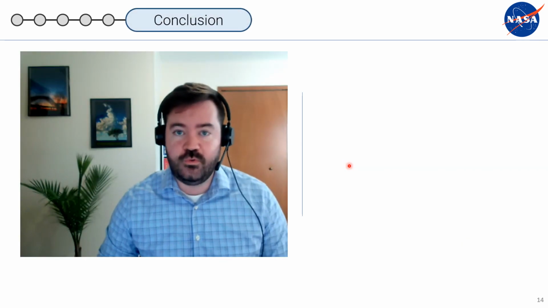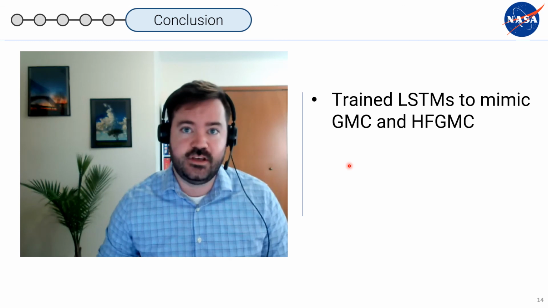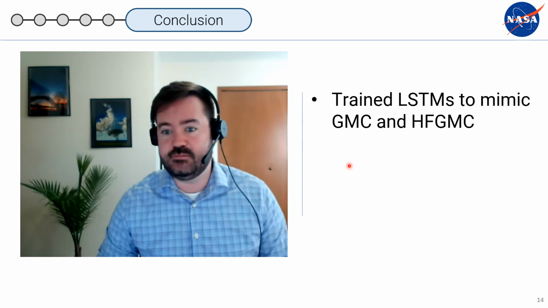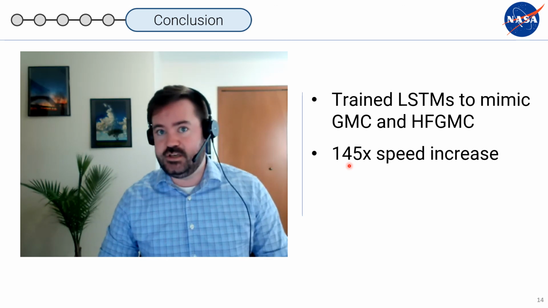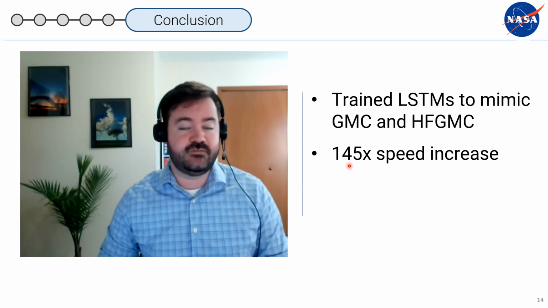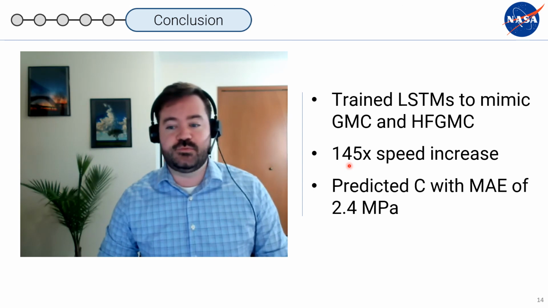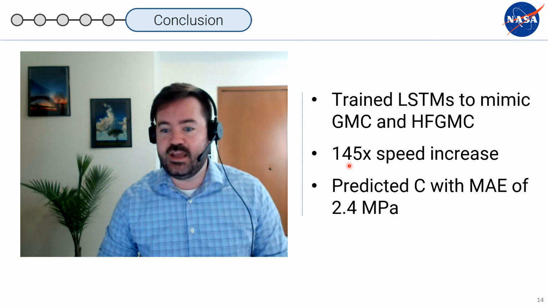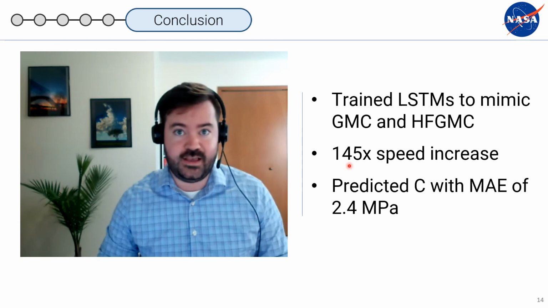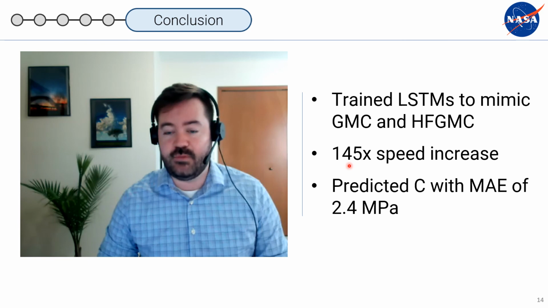To conclude, we successfully trained machine learning models as efficient, accurate surrogates to GMC and HFGMC. In the case of HFGMC with a high fidelity microstructure, we achieved a 145 times speed increase by using the surrogate model. And we were able to predict the homogenized stiffness with a mean absolute error of 2.4 megapascals, and even better in the case of the low fidelity microstructure.